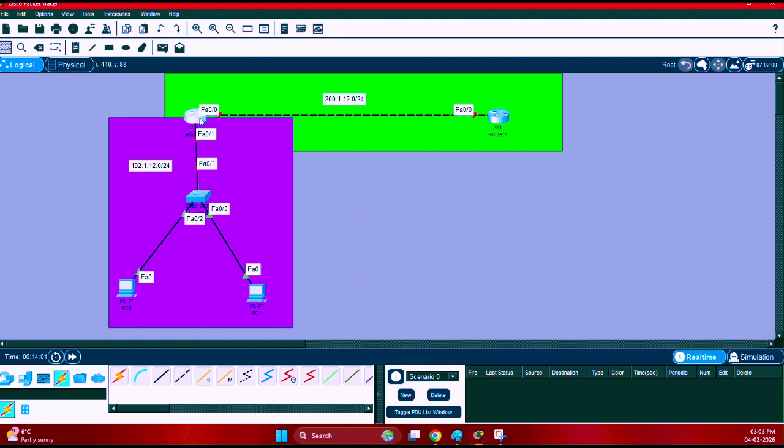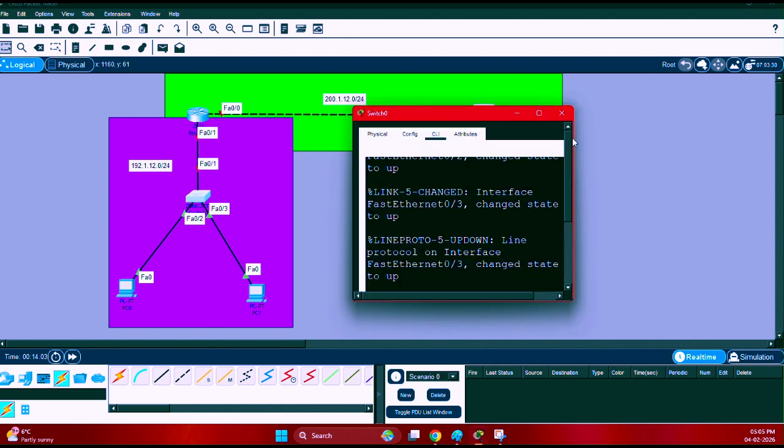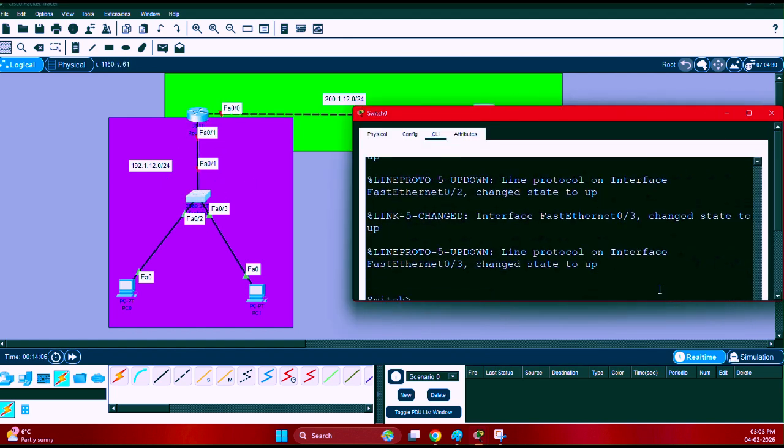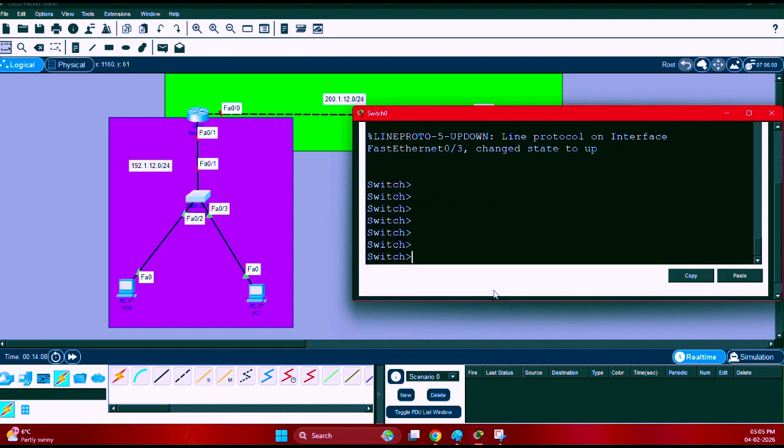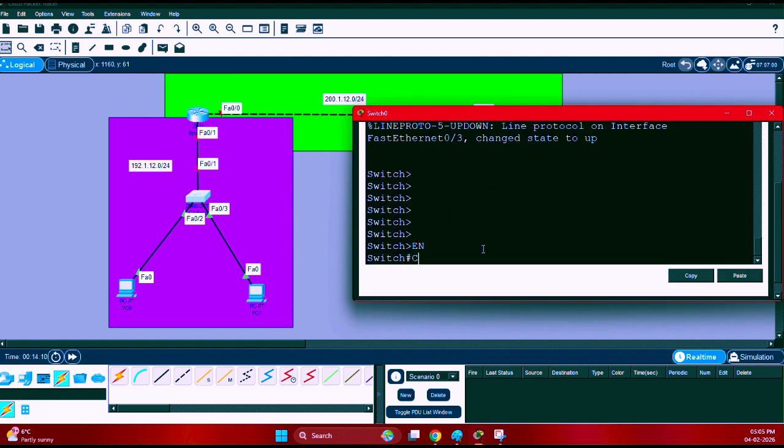Now we are going to configure the switch. I am going to explain how to create the VLAN on the switch here. What you have to do here is enable this, then configure terminal.